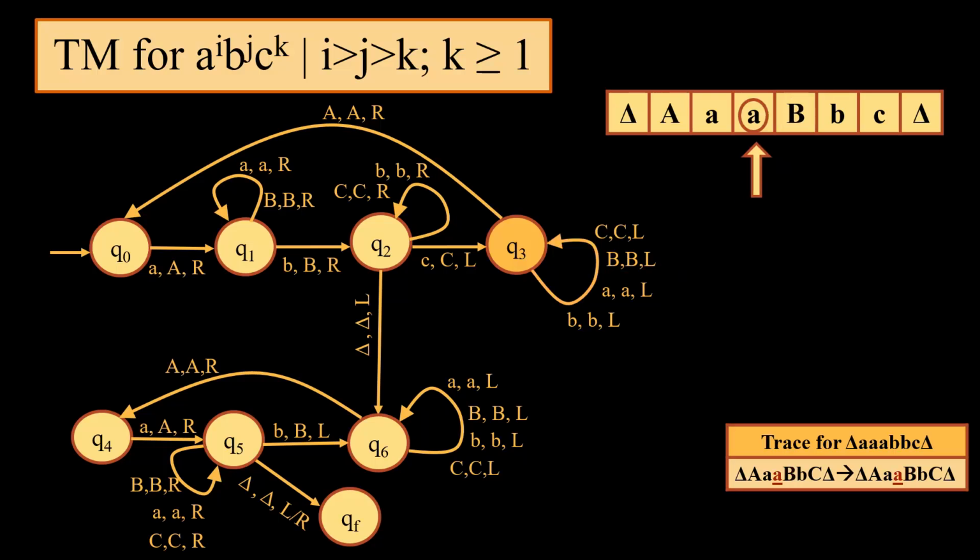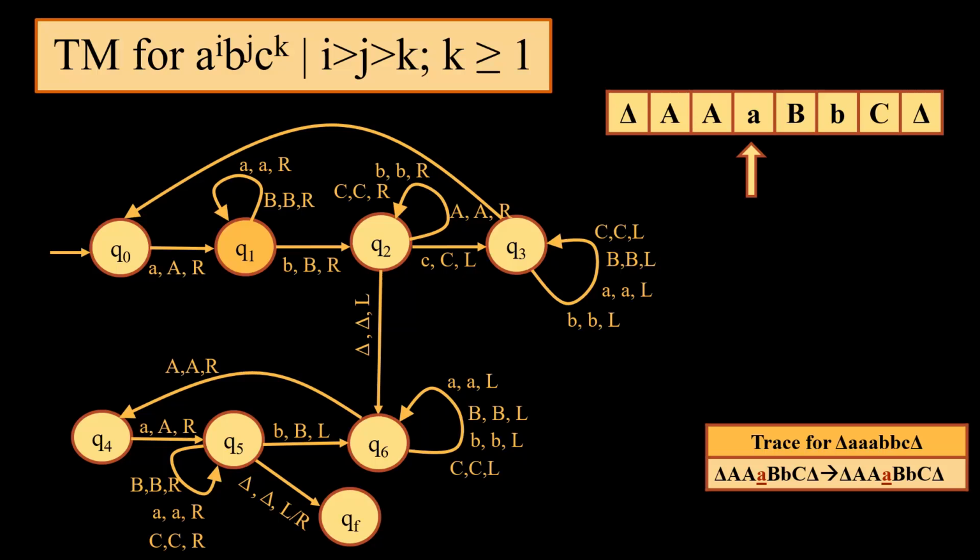And likewise, we will come across small a in intermediate cells. The moment we come across capital A, this will serve as an end marker for the left side of the tape. We will not change this capital A. The capital A will remain same, but the direction of the tape will move towards right. Now we come across second small a, we convert it into capital A and move to Q1 state.